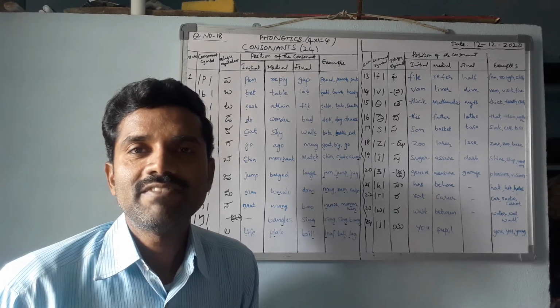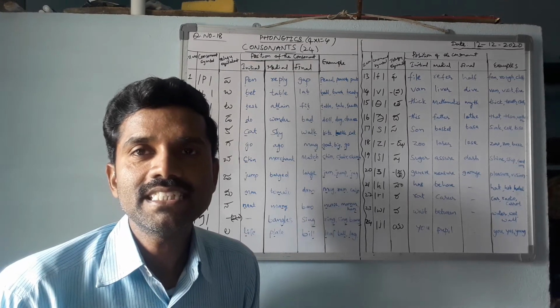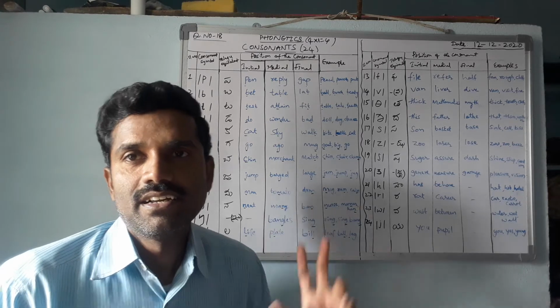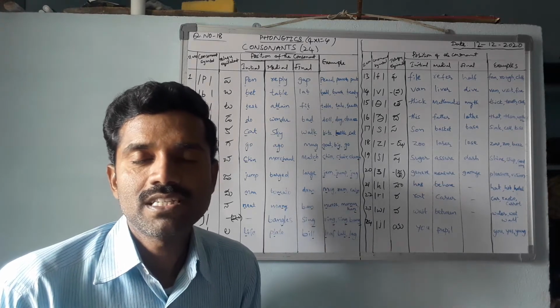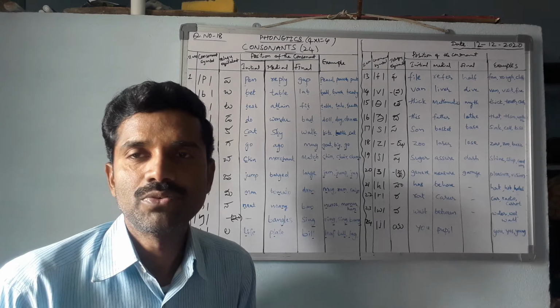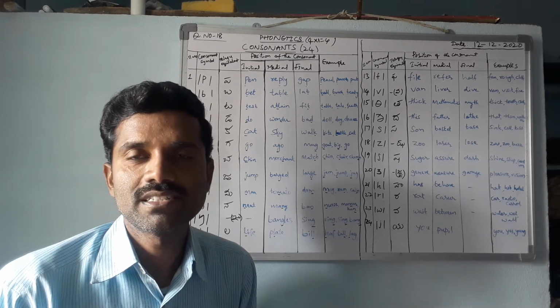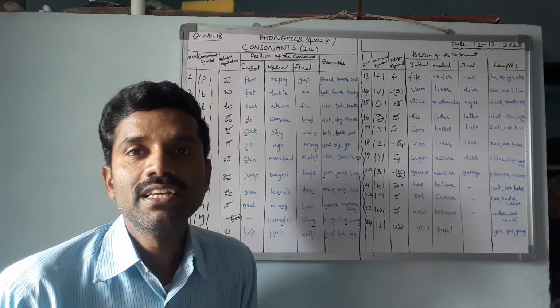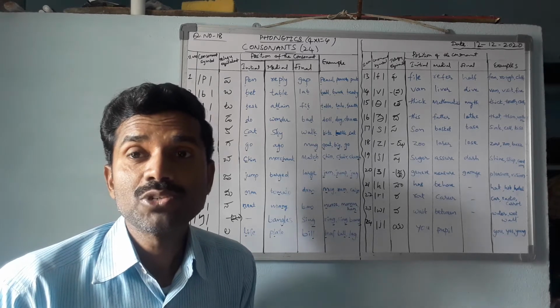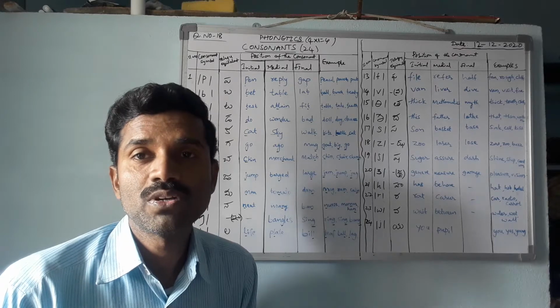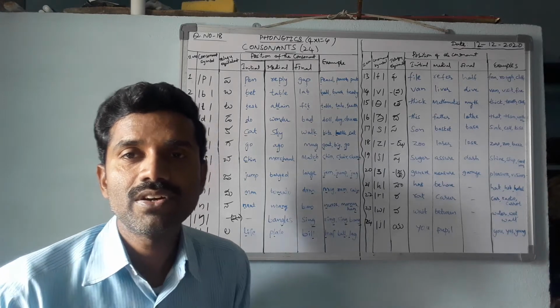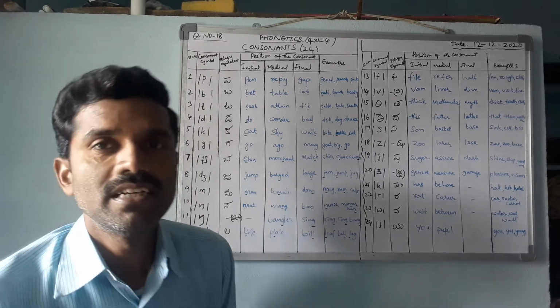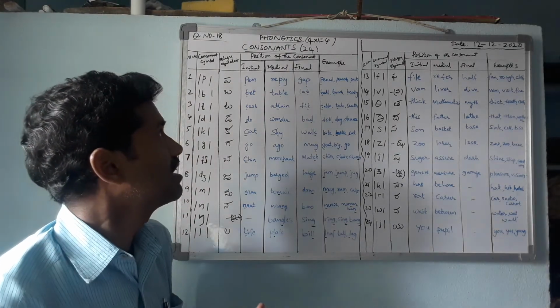In the previous class we learnt the vowel sounds, the 20 vowel sounds, pure vowels or monophthongs and diphthongs. In this session we are going to learn the remaining consonant sounds, the 24 consonant sound symbols. These are the 24 consonant sounds.